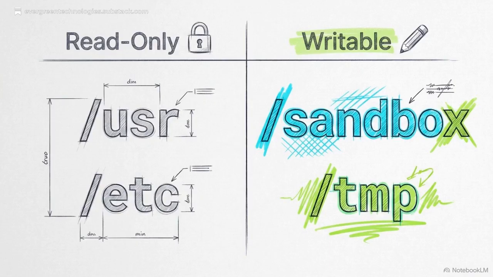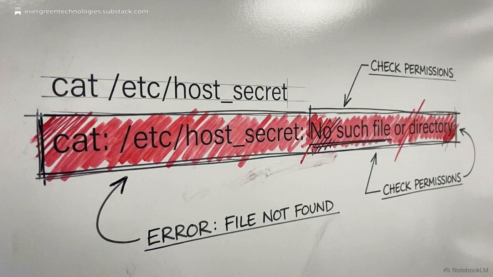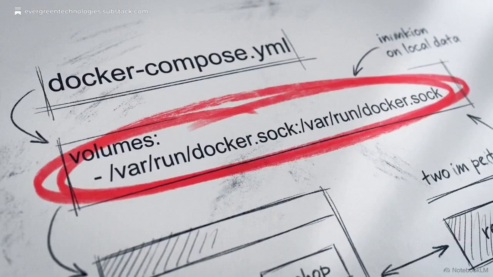Under OpenShell's default configuration, system paths like /usr and /etc are strictly read-only. The agent can only write to /sandbox and /tmp. If an attacker tricks the agent into reading a host secret, the agent doesn't refuse, it fails. From the agent's perspective, confined by Landlock, the target file physically does not exist.